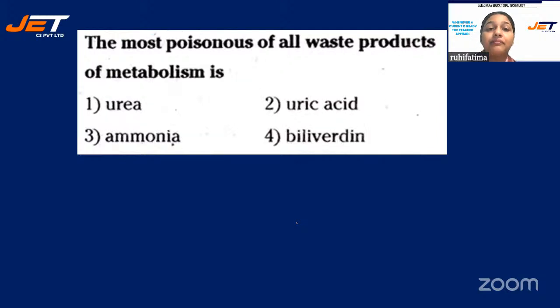Next question. The most poisonous of all waste products of metabolism is, and your options are number 1, urea, number 2, uric acid, number 3, ammonia, number 4, biliverdin.